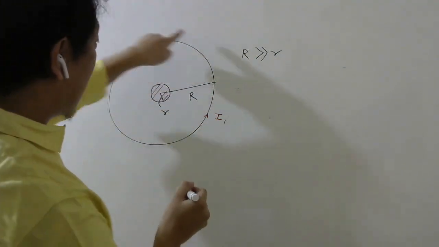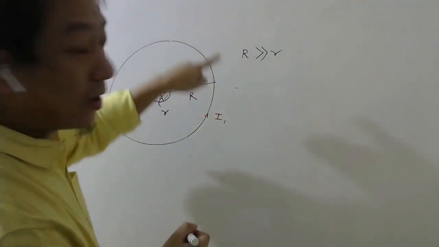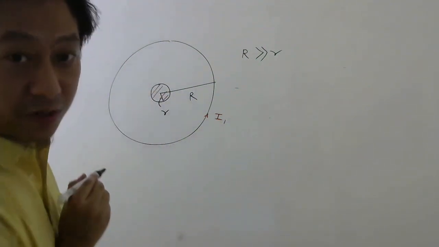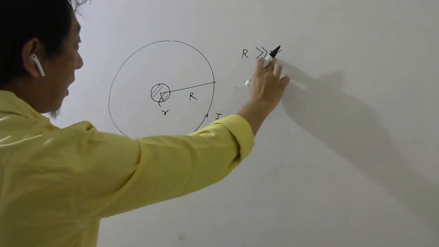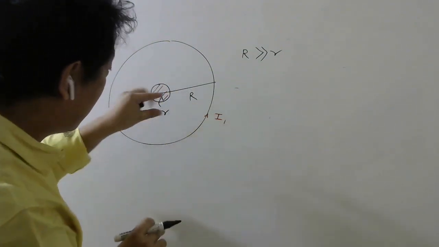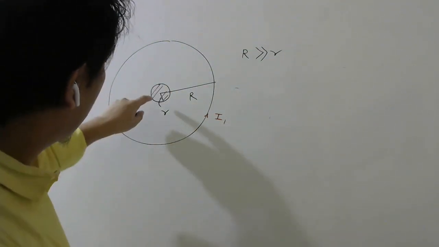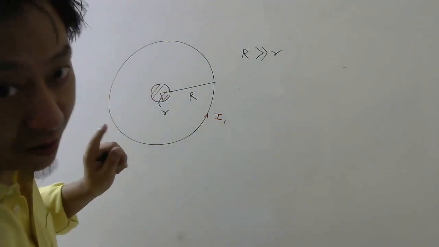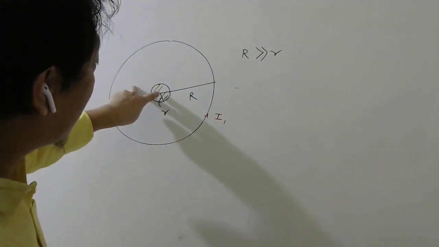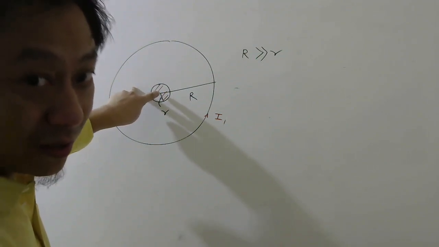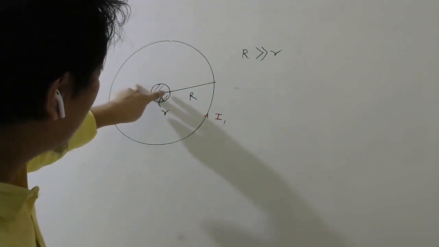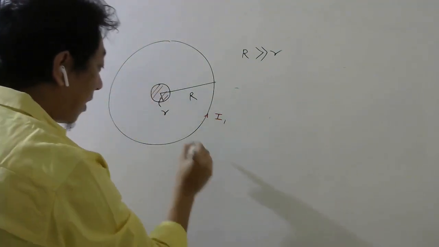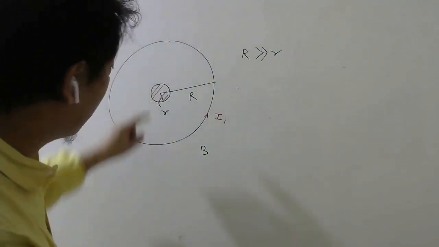So if current I1 is flowing in the bigger coil, how much magnetic field will it produce everywhere? Now that we cannot say. But if small r is very small, if this coil is very small, then I can assume all these points are very close to the center. Yes or no? So whatever is the magnetic field at the center can be assumed to be the same here also, here also, here also. So I will assume everywhere here the magnetic field is the same as at the center.